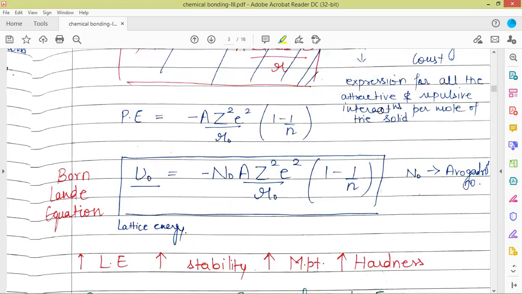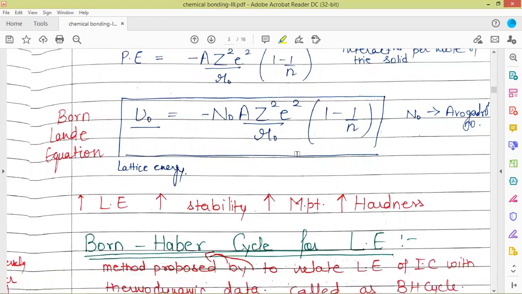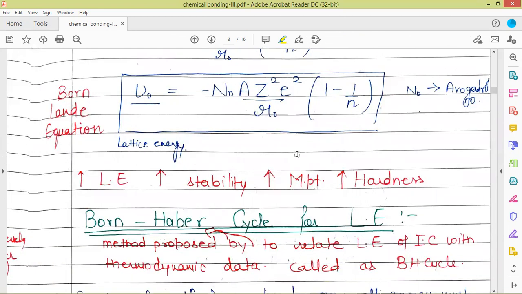Because this term is per mole of the solid, here we have multiplied Avogadro's number. That means we have calculated the lattice energy for the whole crystal. So this is the lattice energy.